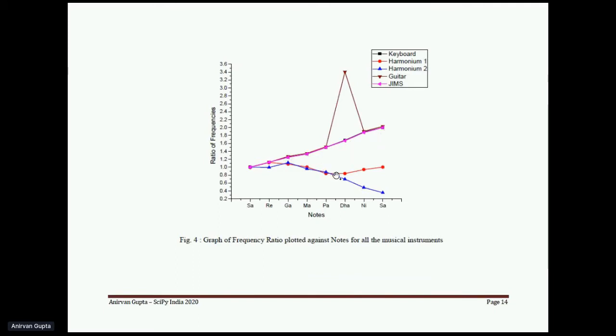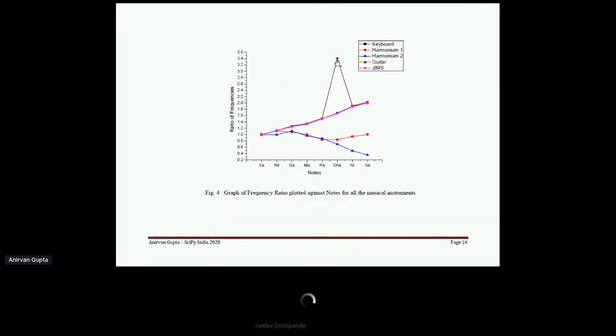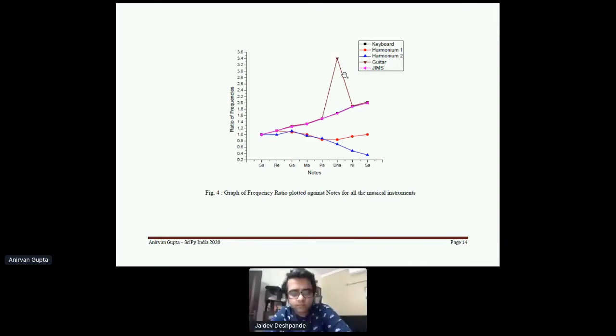However, the harmonium, the red line, is found to be totally detuned, and the same is the case with the second harmonium in blue. It is completely detuned. For the guitar, the brown one, we can see one peak. Otherwise, the rest of the notes coincide with the standard just intonation musical scale. But there is one particular string which appears to be detuned.